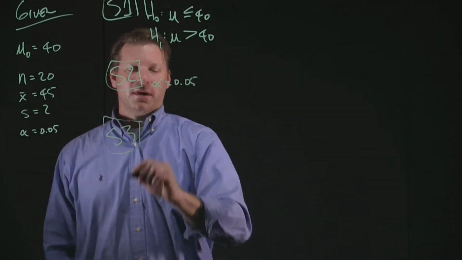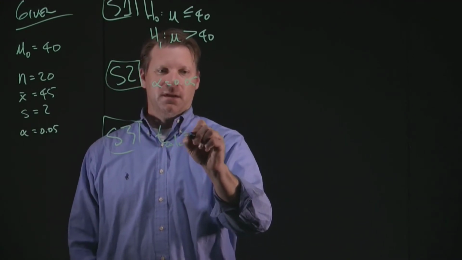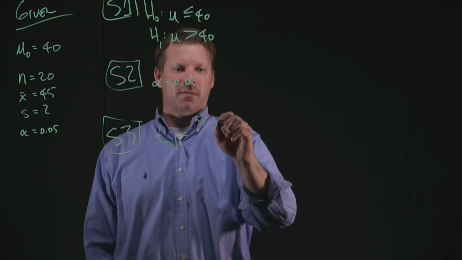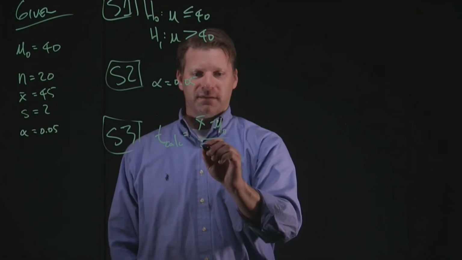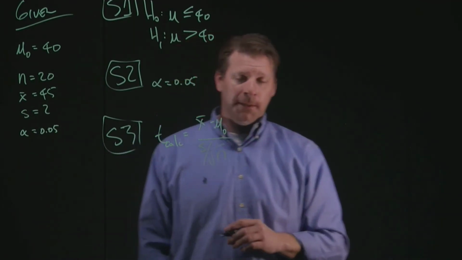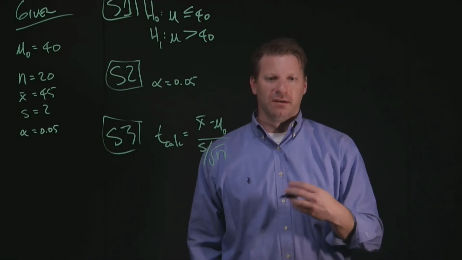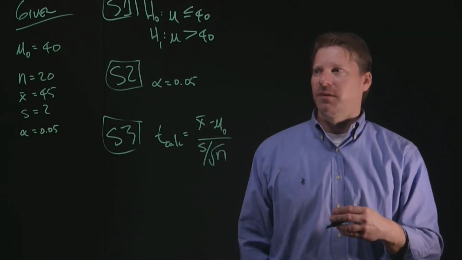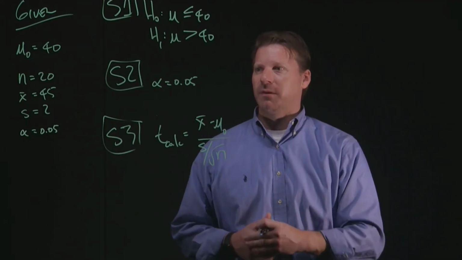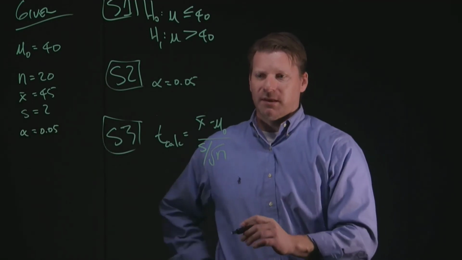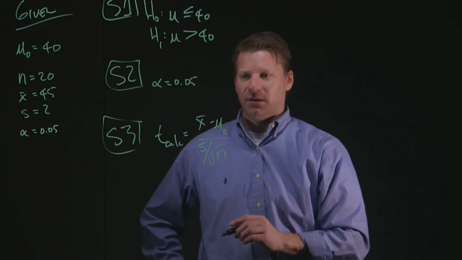Step number 3, we've addressed this early on and said we're going to choose to use a t calculation. That t calculation is our x bar minus our hypothesized mean over the standard deviation divided by the square root of n. We selected this formula because we're dealing with one sample. If we were dealing with two samples, we would select a different formula, and we have some different theories on how we're going to compare those different possible populations. But in this case, we've got a singular sample mean, so that drives the selection of this particular formula.